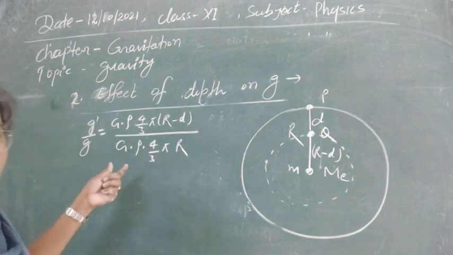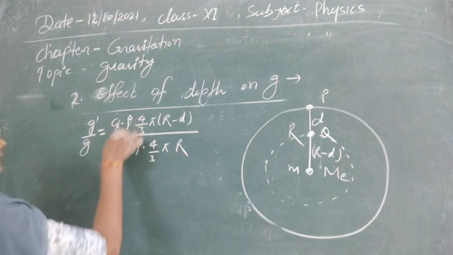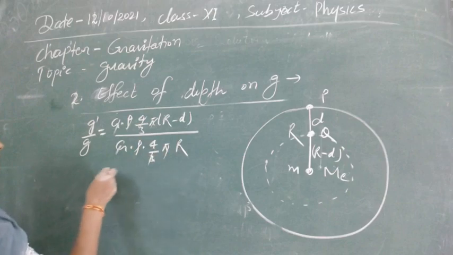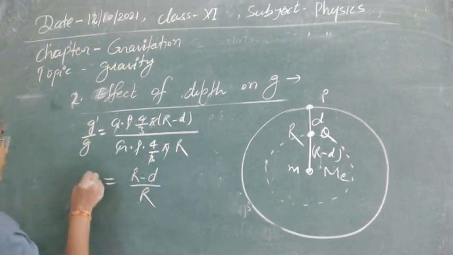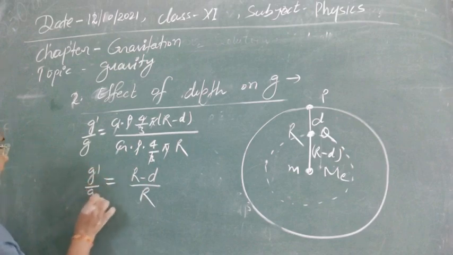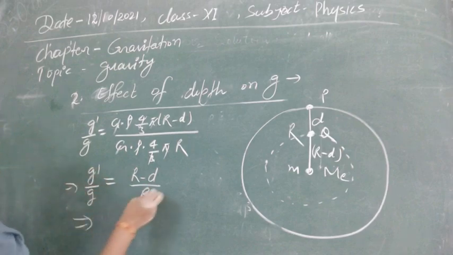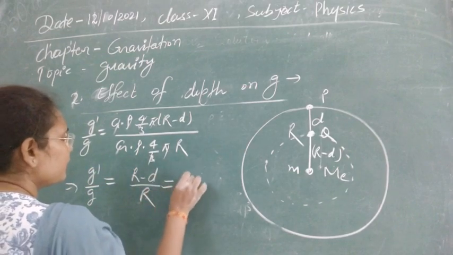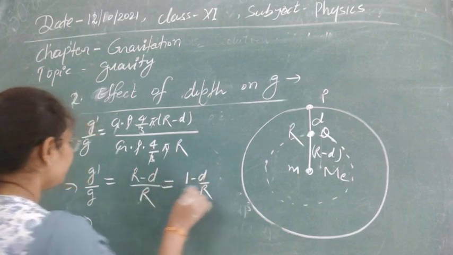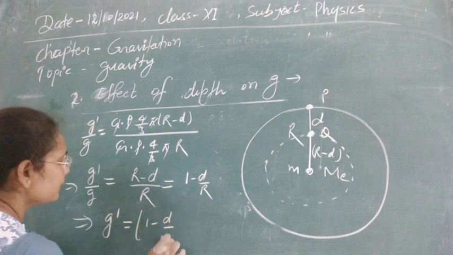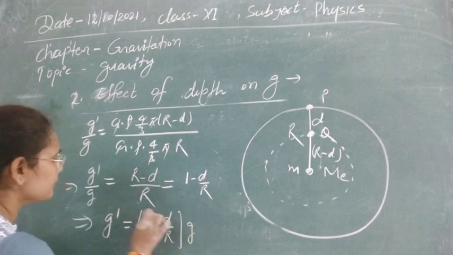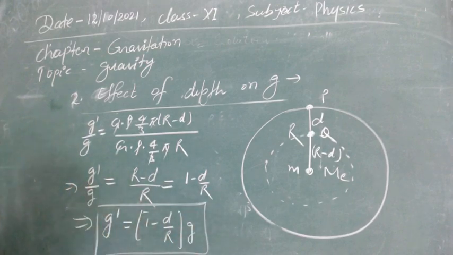As all other factors, this G rho and 4 by 3 and pi, will be cancelled out, finally we get r minus d by r. This is g dash by g. So it will be 1 minus d by r, or in another way we can write g dash is equal to 1 minus d by r into g. So this is now the value of g dash.